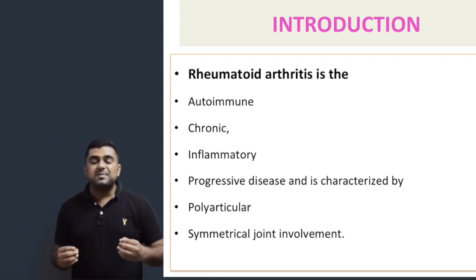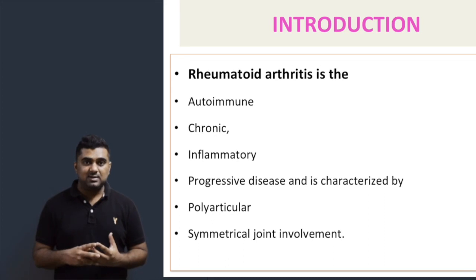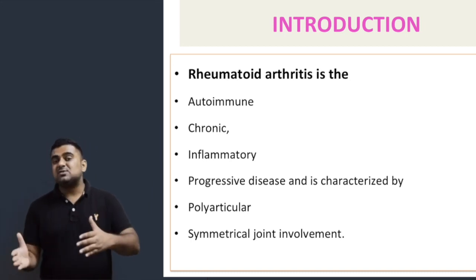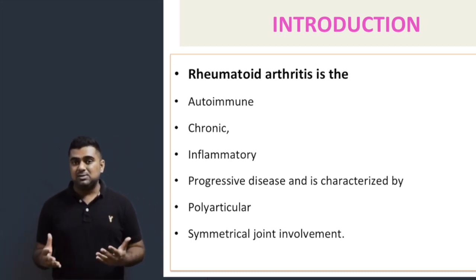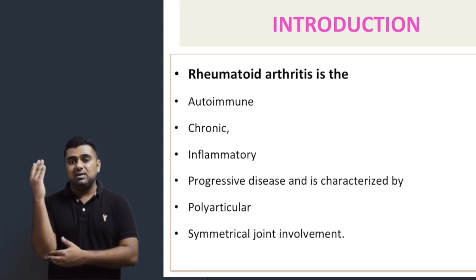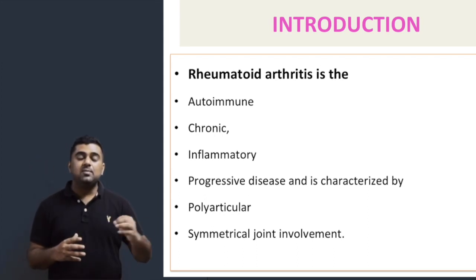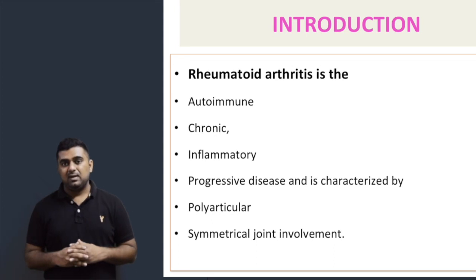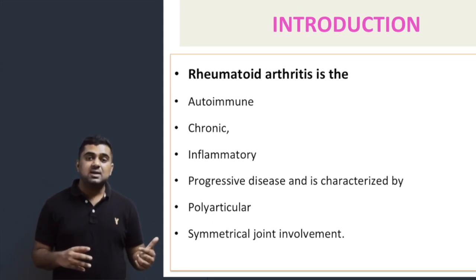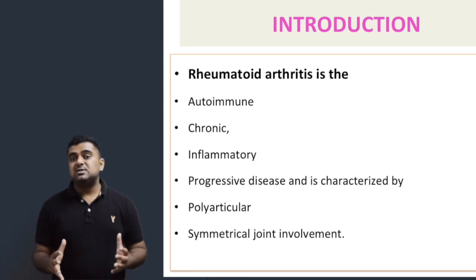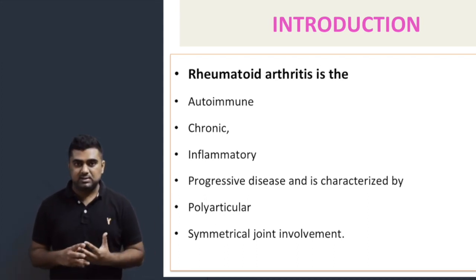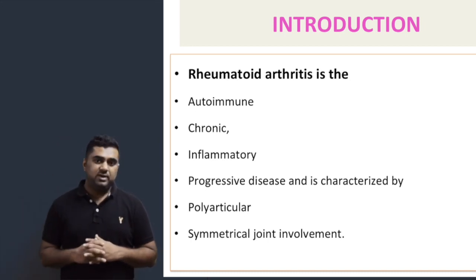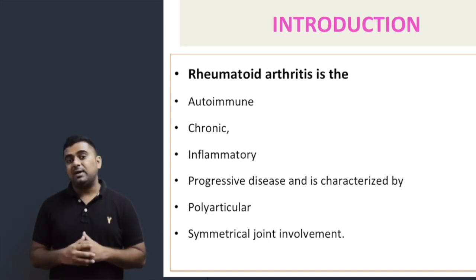Now coming to some specific characteristics of rheumatoid arthritis, it includes polyarticular involvement. That means the joints involved are multiple joints. This disease can affect the knee, the elbow, the shoulder, so there will be multiple joint involvement, and that is why it is called polyarticular involvement. Another important feature of this disease is symmetry. The joints involved are symmetrical joints. So if this disease occurs in the right knee, it will also spread to the left knee. So there will be symmetrical joint involvement.